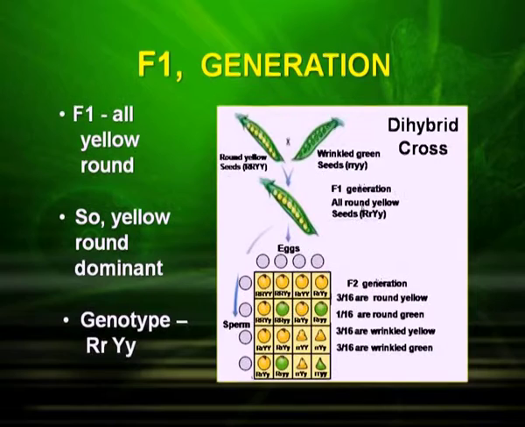Let us see and analyze the result. In the F1 generation, what did he find? He found all yellow round. So, the yellow round is dominant, and the genotype is written as capital R, small r, capital Y and small y. Now, the next step that he did was to raise the F2 generation by self-pollination. What was the result?